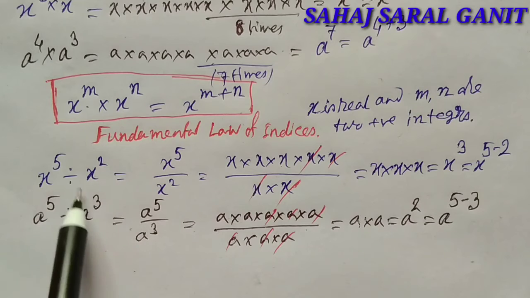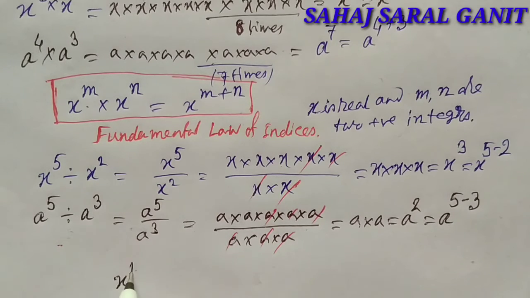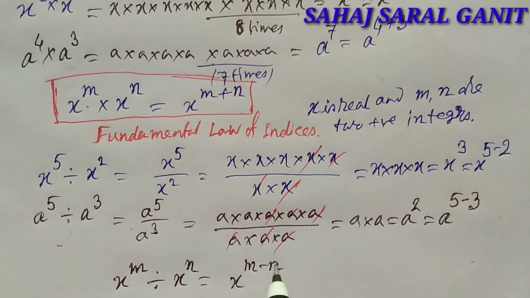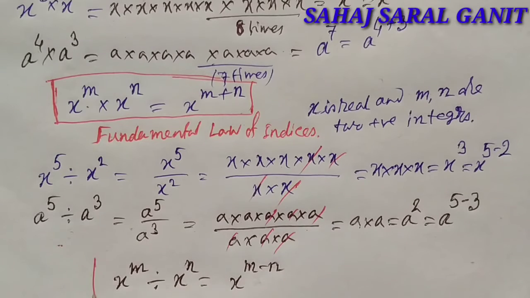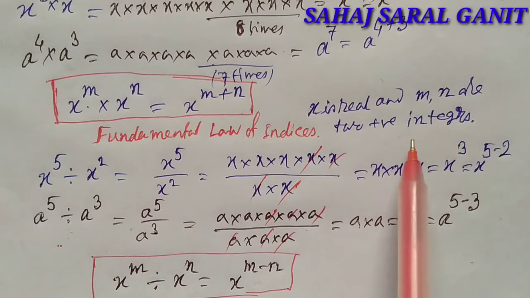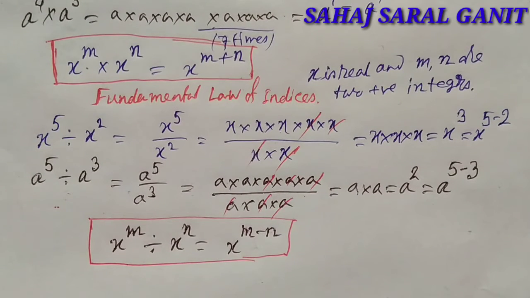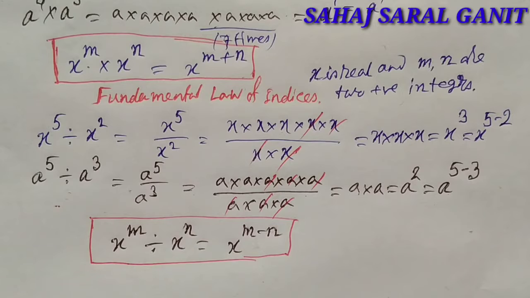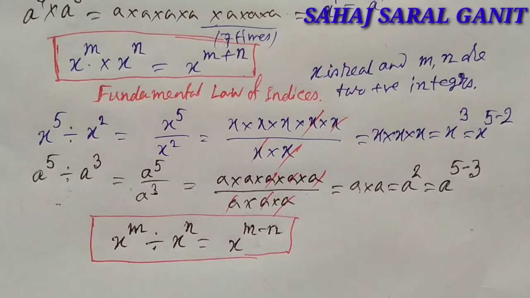Similarly, from this, observe this equation, we can write x to the power m divided by x to the power n is equal to x raised to the power m minus n, where x is real and m and n are two positive integers. It is also known as the fundamental law of indices.